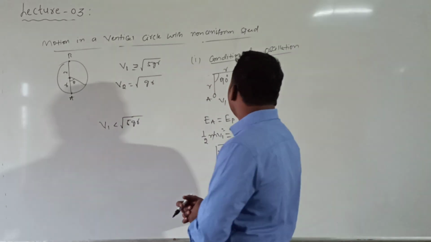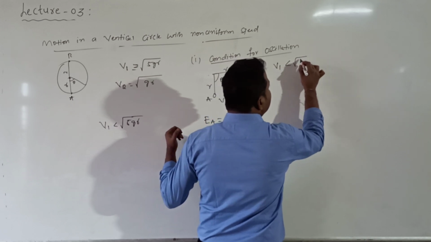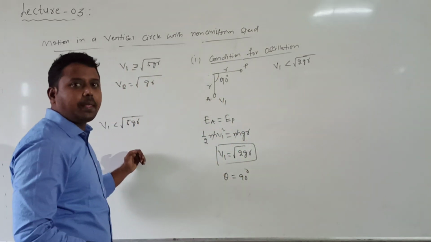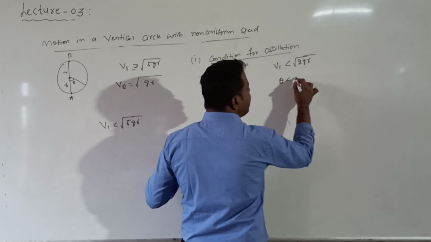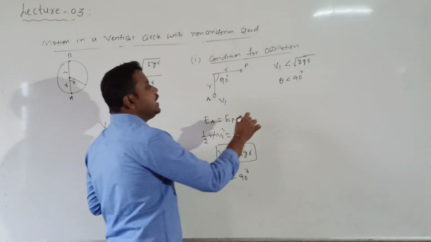Now what happens if the velocity is still less than root over 2 g r? If V1 is less than root over 2 g r, the body will still oscillate, but with an amplitude theta less than 90 degrees. Theta less than 90. So up to what height can the body go?